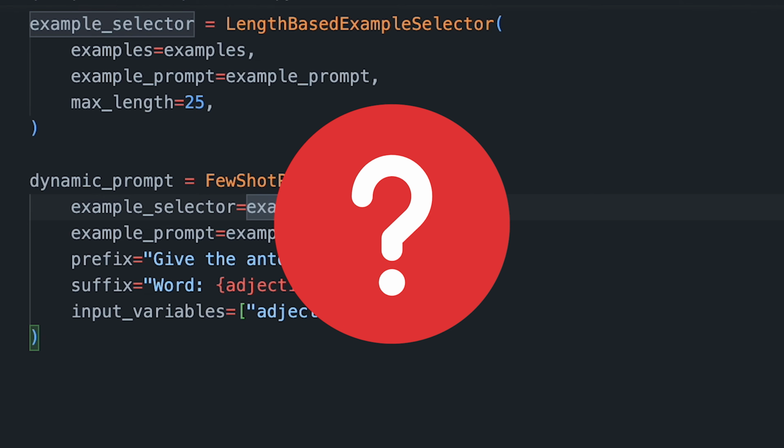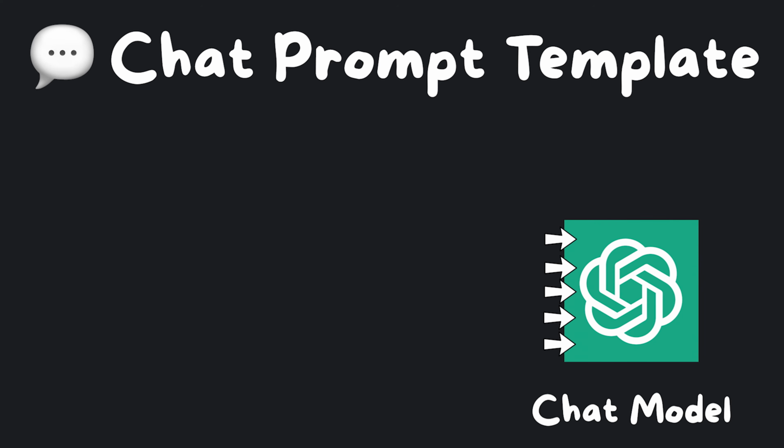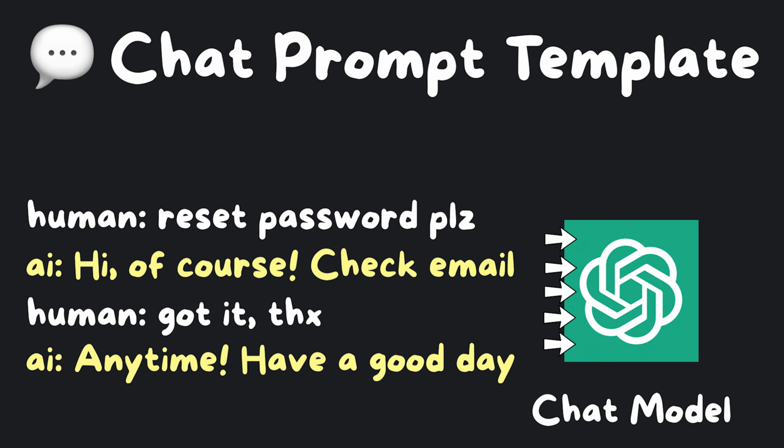But what about interacting with chat models? This brings us to chat prompt template. As we've previously mentioned, chat models take a list of chat messages as input. The list is referred to as a prompt. What's different about them is that each message is prepended by a role, either AI, human, or system.